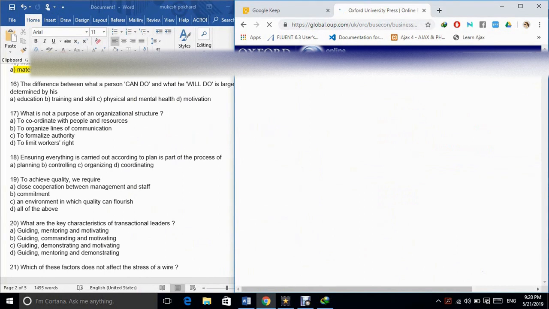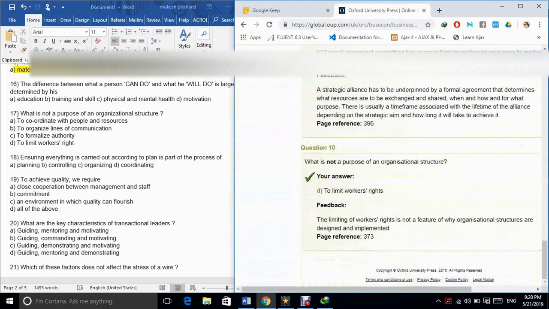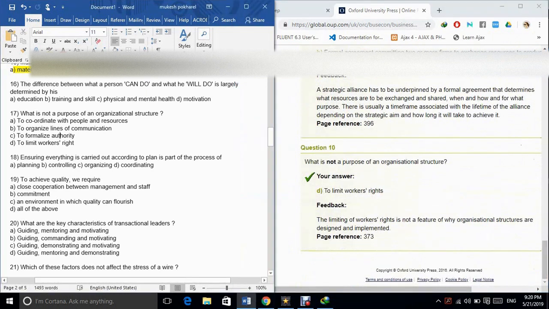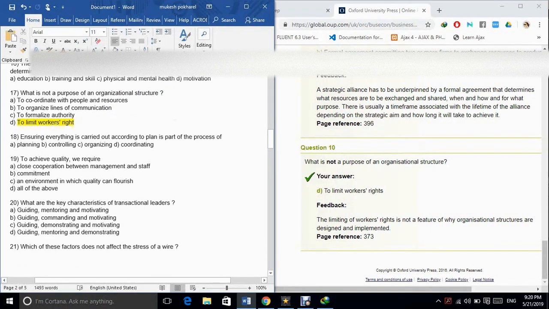17. What is not a purpose of an organizational structure? A. To coordinate people and resources. B. To organize lines of communication. C. To formalize authority. D. To limit workers' rights. The correct answer is option D.